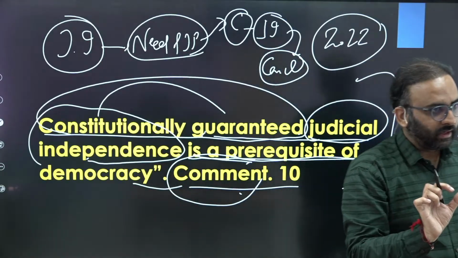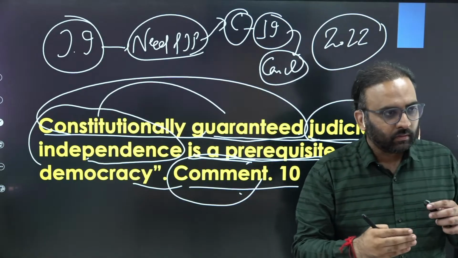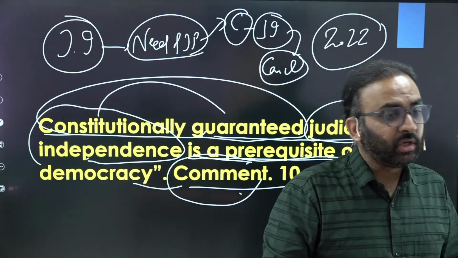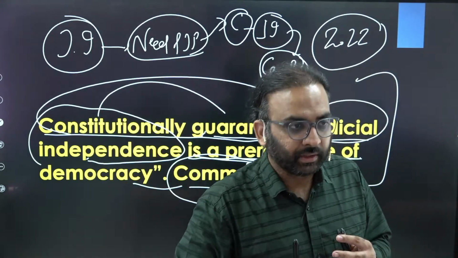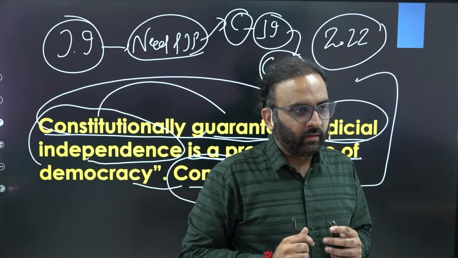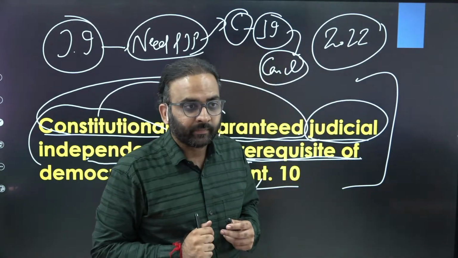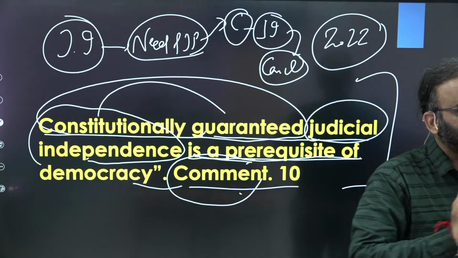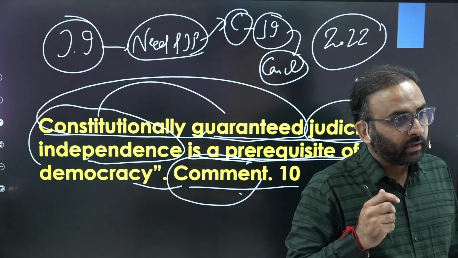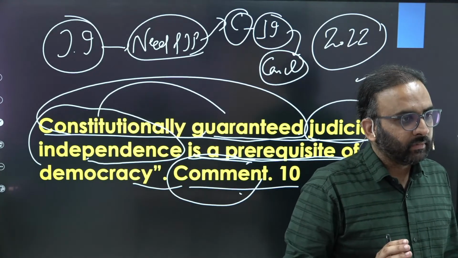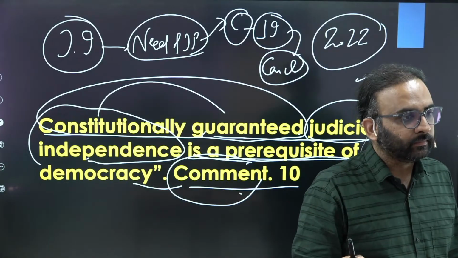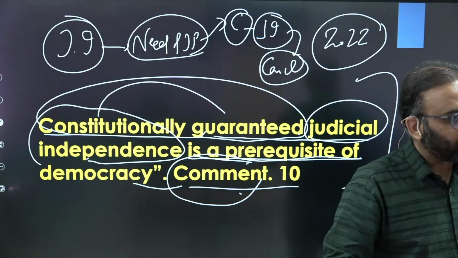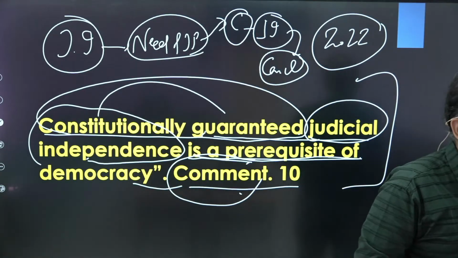issues, right? For example, over-independence could lead to judicial authoritarianism. The judiciary may become more powerful vis-a-vis the executive and legislature. That the constitution does not imagine or want, right? Because the constitution wants limited government. Every institution should have limited powers. You get the point? For example, the collegium system is making sure that the judiciary has its own men in the system, and thereby ensuring that the judiciary overpowers the executive and legislature by way of judicial overreach, right?